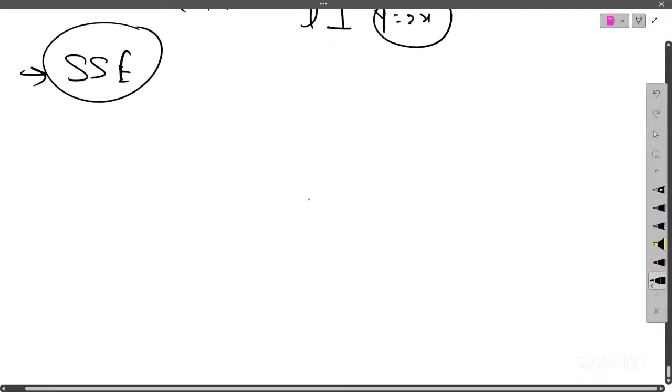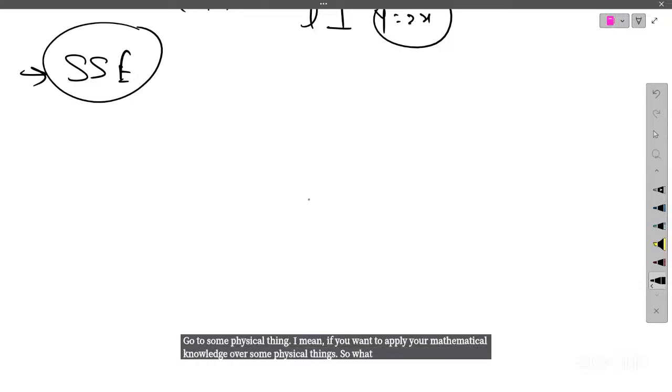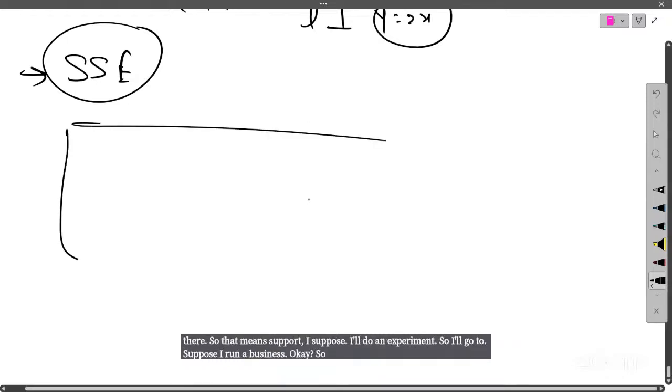So what happens in practice, if you want to apply your mathematical knowledge to some physical thing? Some data points will be there. Suppose I do an experiment. Suppose I run a business. You can consider this an example of an expression.